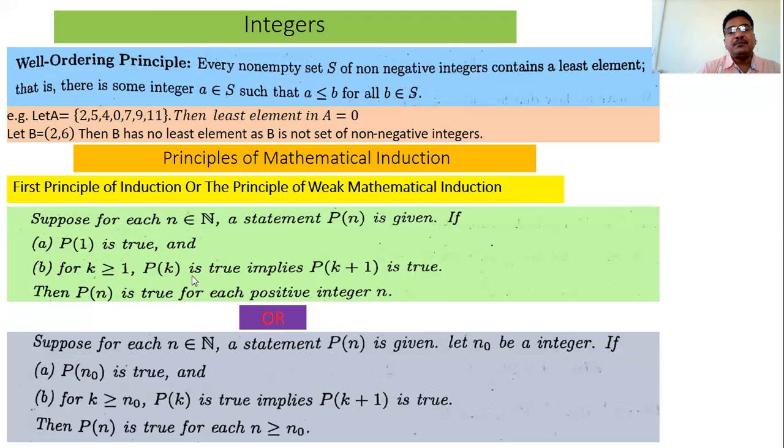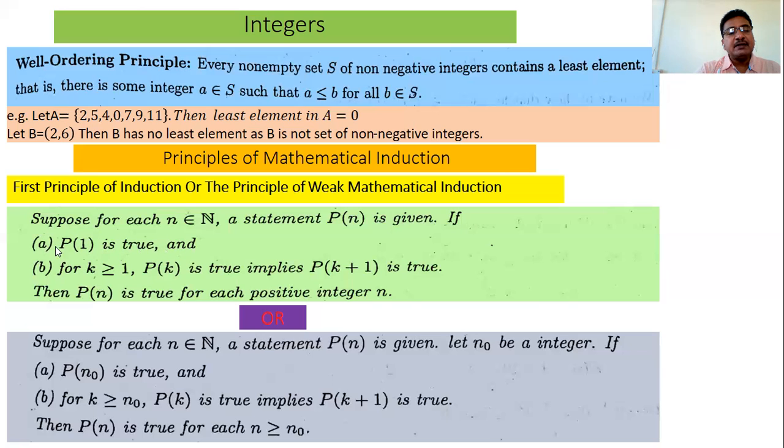This is the procedure to prove the statement Pn for all n belonging to N. Otherwise we would have to prove P1, P2, P3, P4 and so on, but that is an endless procedure. So in this case, use the principle of mathematical induction. What is the first principle? Prove P1 is true. This is the first step.